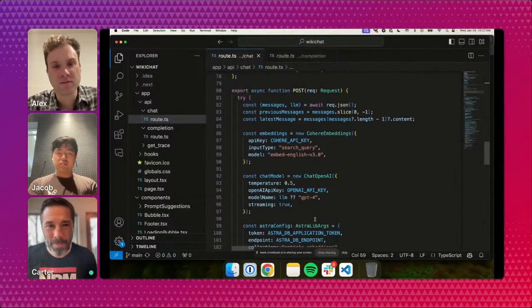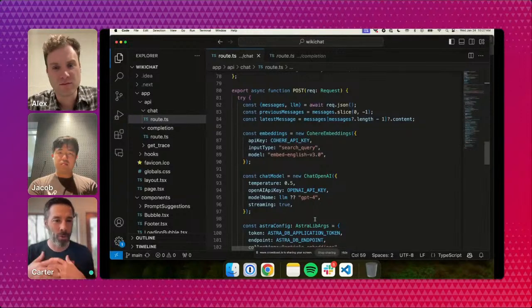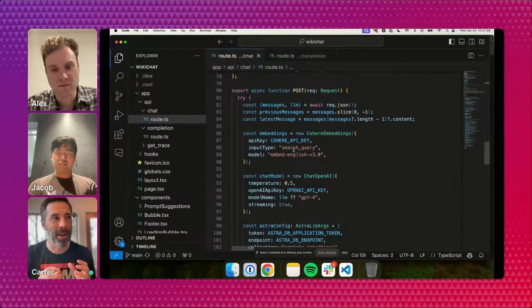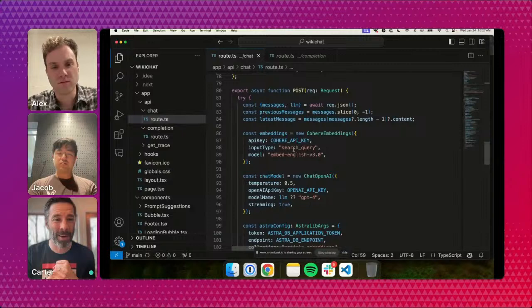This is where the actual post is being made from the client back to the server side, and starting here and walking through it will help get us to the meaty parts, where we use JSON schema to get well formatted data from OpenAI, and we use an LLM to create better questions. There's a lot of cool stuff happening here.